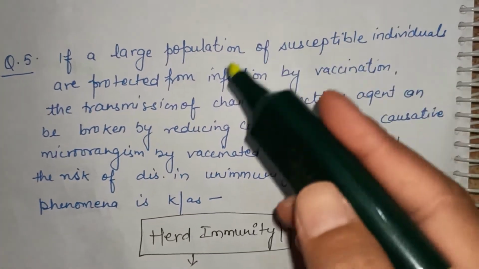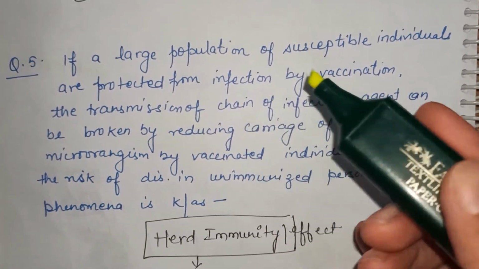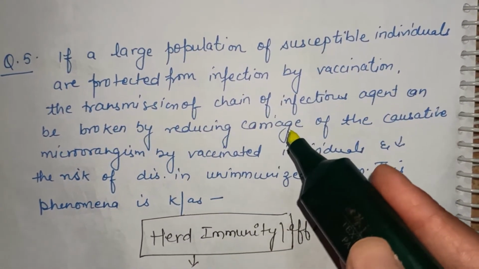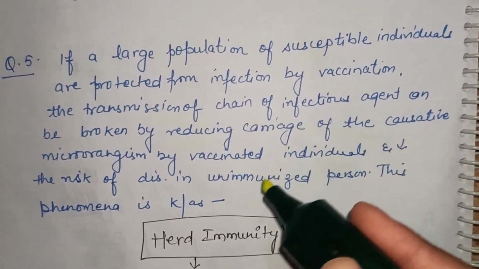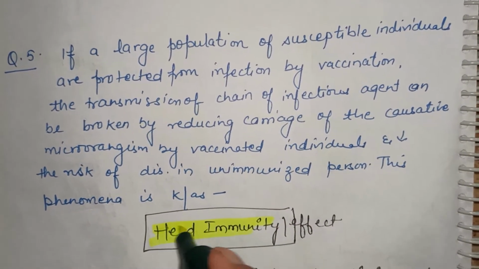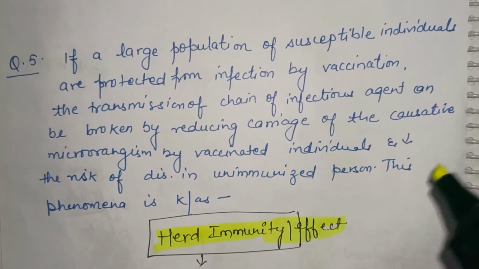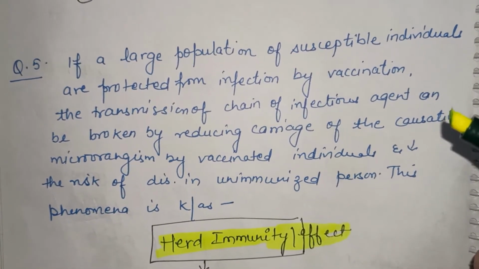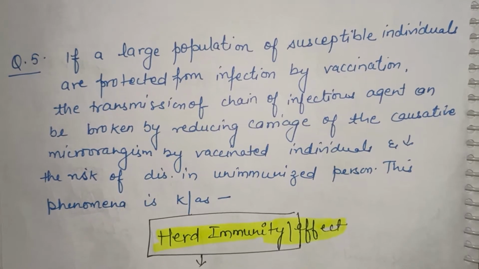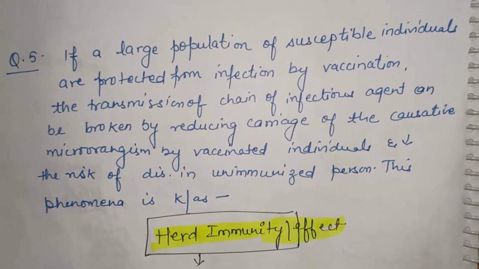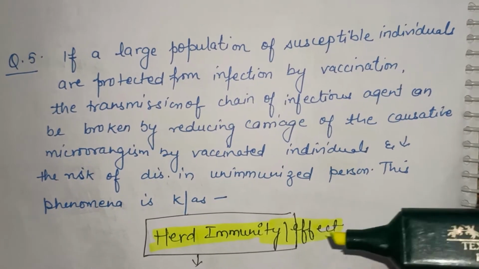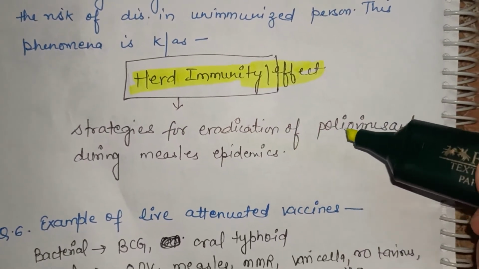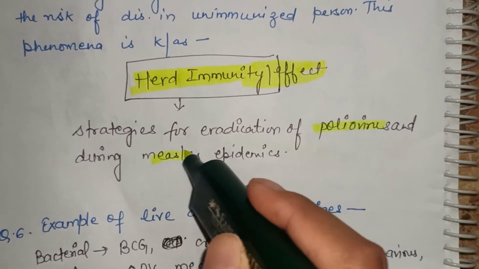Next question: in a large population one person was not given immunization, the rest of the people were immunized. So how is the carriage of the causative microorganism reduced by the vaccinated individuals? This effect is known as herd immunity, in which the maximum of the people are immunized with the vaccination, but a few people are not immunized. Because the maximum people are immunized, they will protect the individual who is not immunized. This is known as herd effect. Herd effect is used for eradication of polio virus and measles virus.